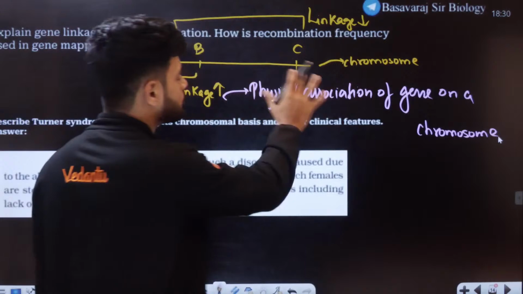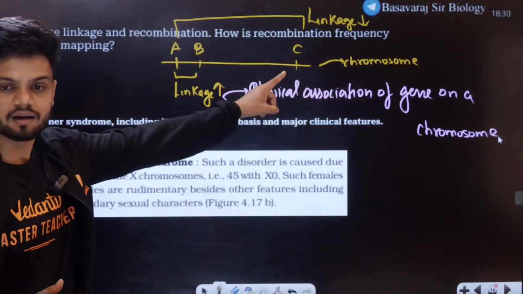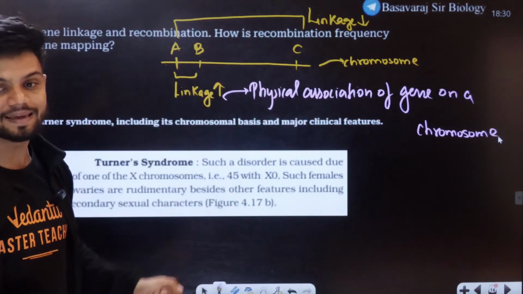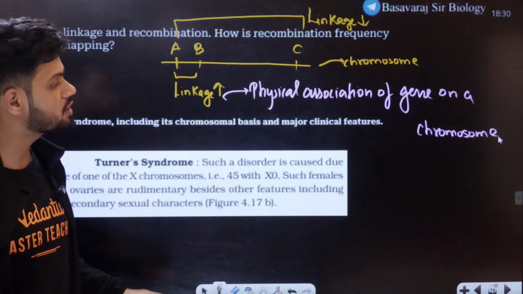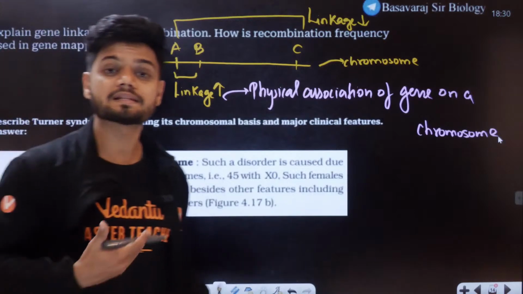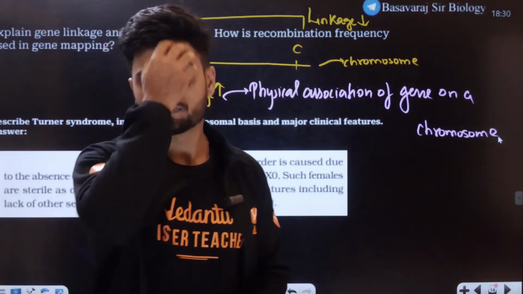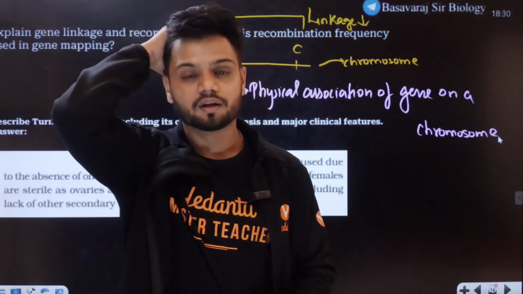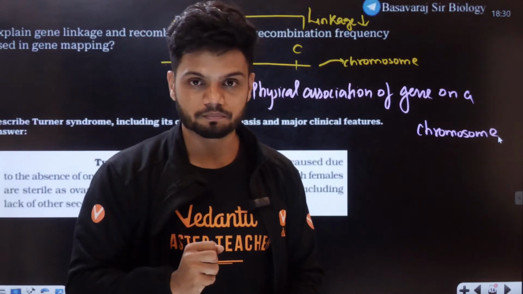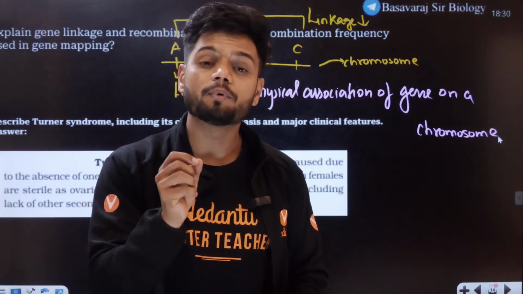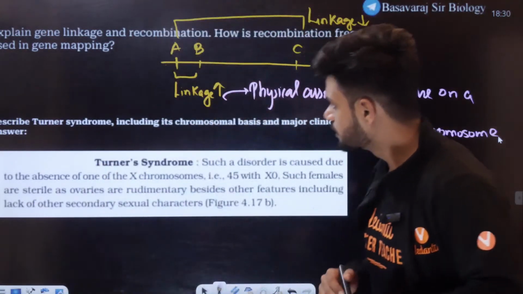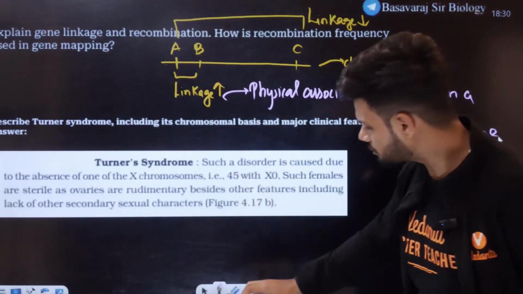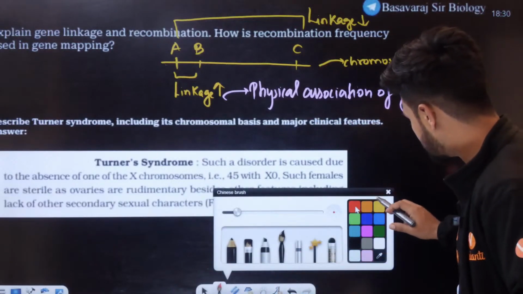The physical association on this chromosome is called linkage. Now understand, students, there is something called recombination also. Recombination is non-parental gene combination. That is recombination. From diseases, multiple questions come every single year.